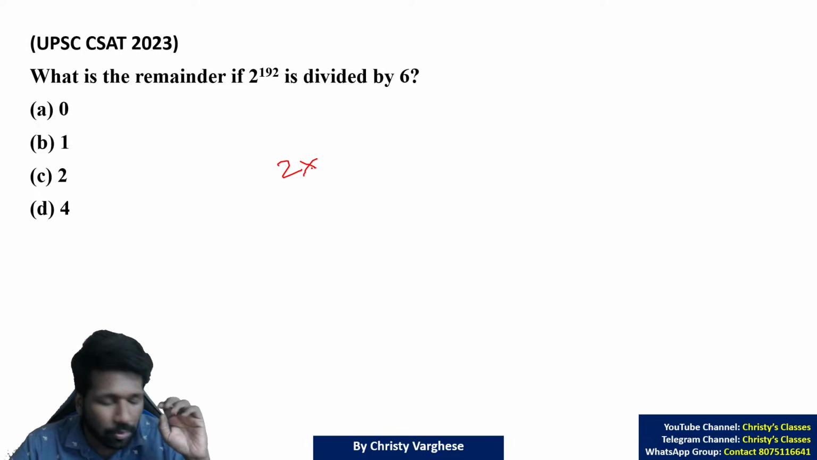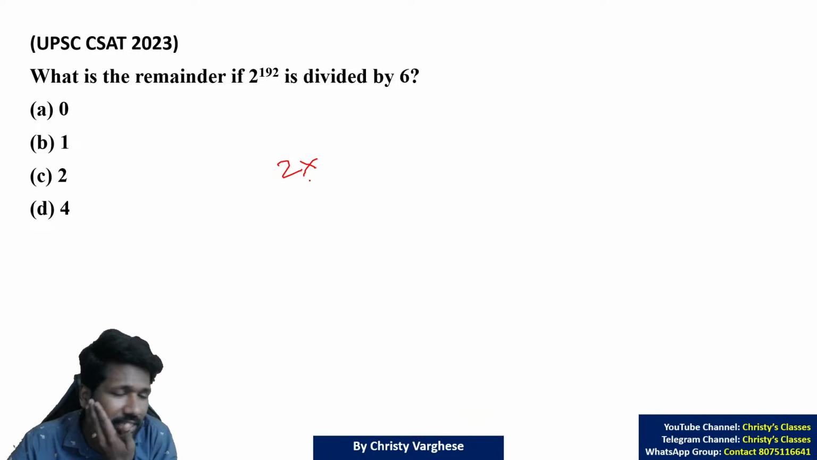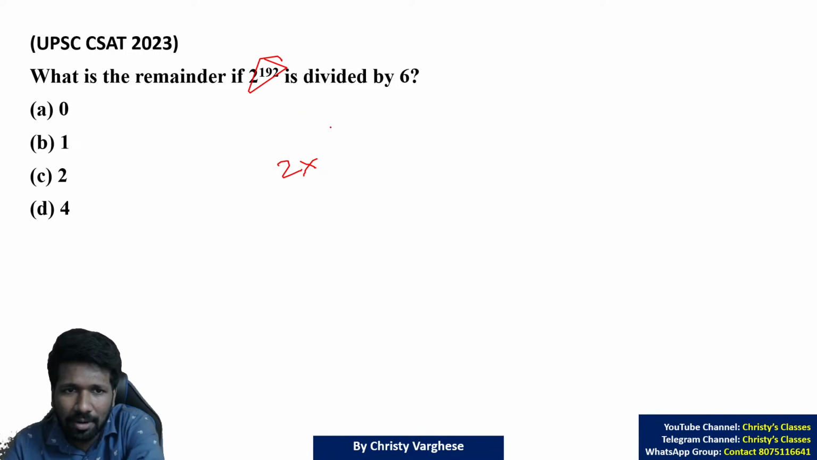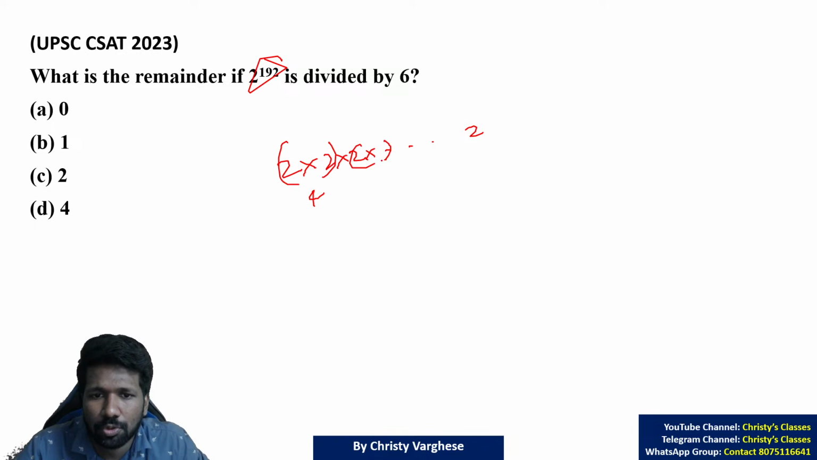2 raised to 192. One idea we will learn in the next chapter, surds and exponents, will also be used here. But I will explain it as logically as possible. 2 raised to 192 means 2 into 2 into 2, 192 times. Each 2 into 2 gives a 4. So 4 into 4 into 4, 96 times.